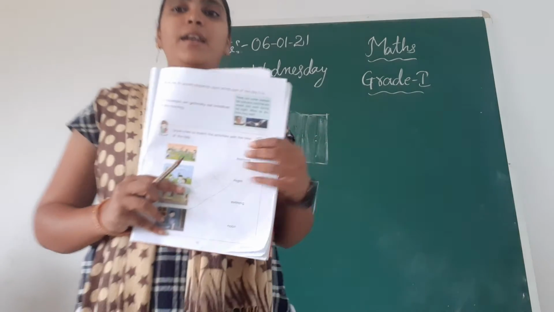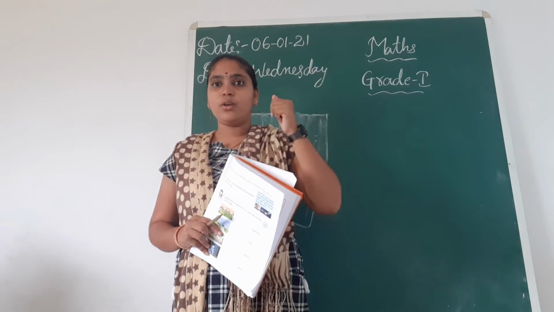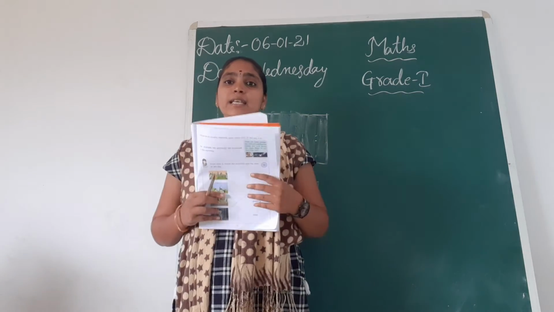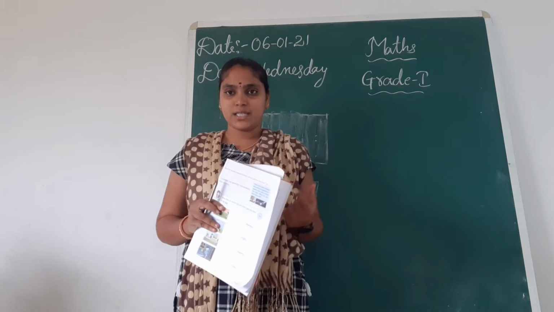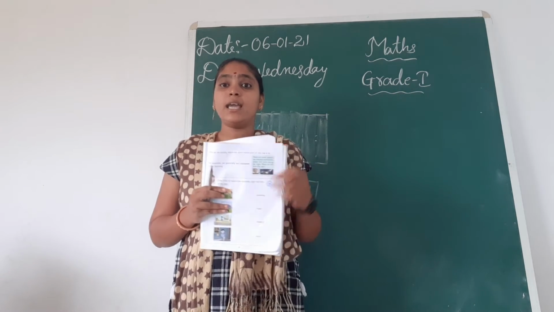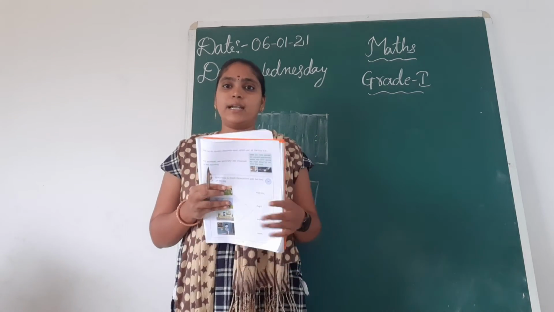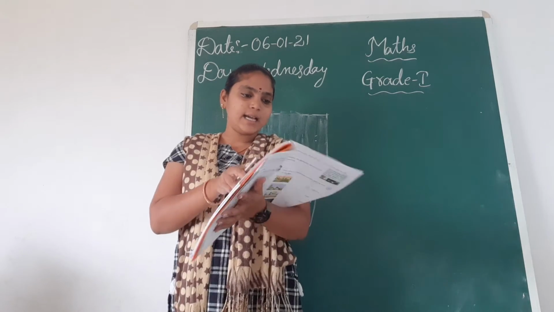Okay, the sun rises in the morning, and the sun above the head means it's noon, and sunset means the sun is going down, so it is evening, and when the sun is not seen in the sky it becomes dark. When it is dark, that is night. Okay, I think you are clear, children?